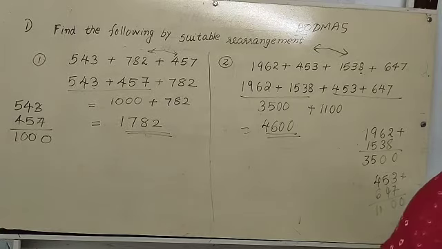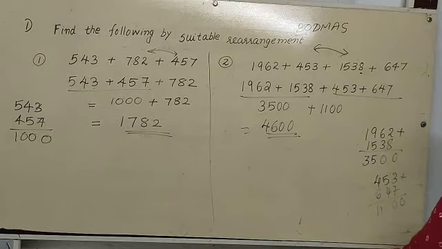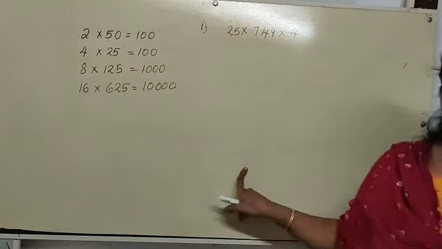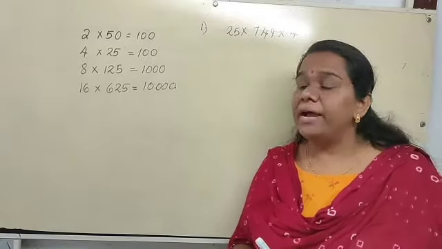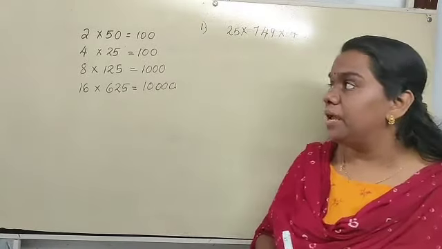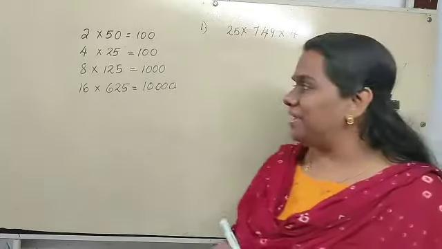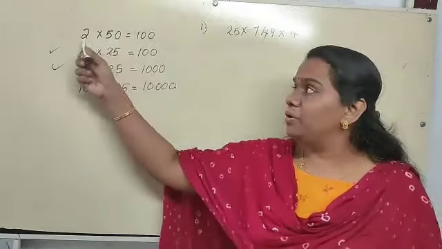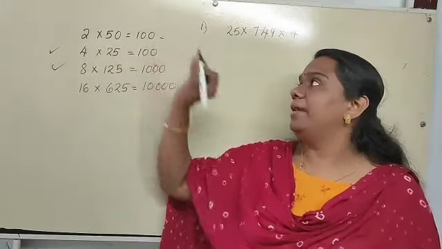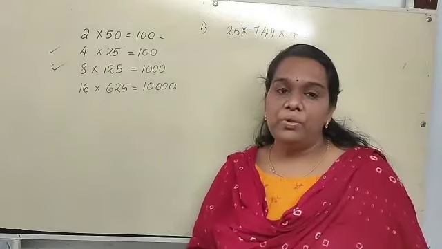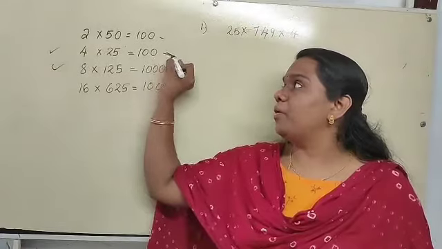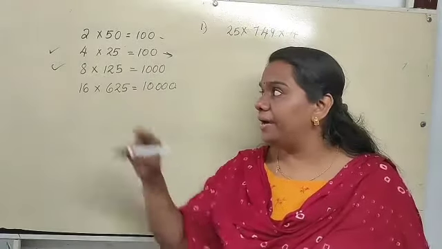Now let us see how to find the product by suitable rearrangement. Find the following by suitable rearrangement. Before that, in the case of multiplication, you have to learn by heart 2-3 things. See, what is 2 into 50? 2 into 5 is 10, then 2 into 50 is 100. Then 4 into 25 is 100. This one you should remember always.